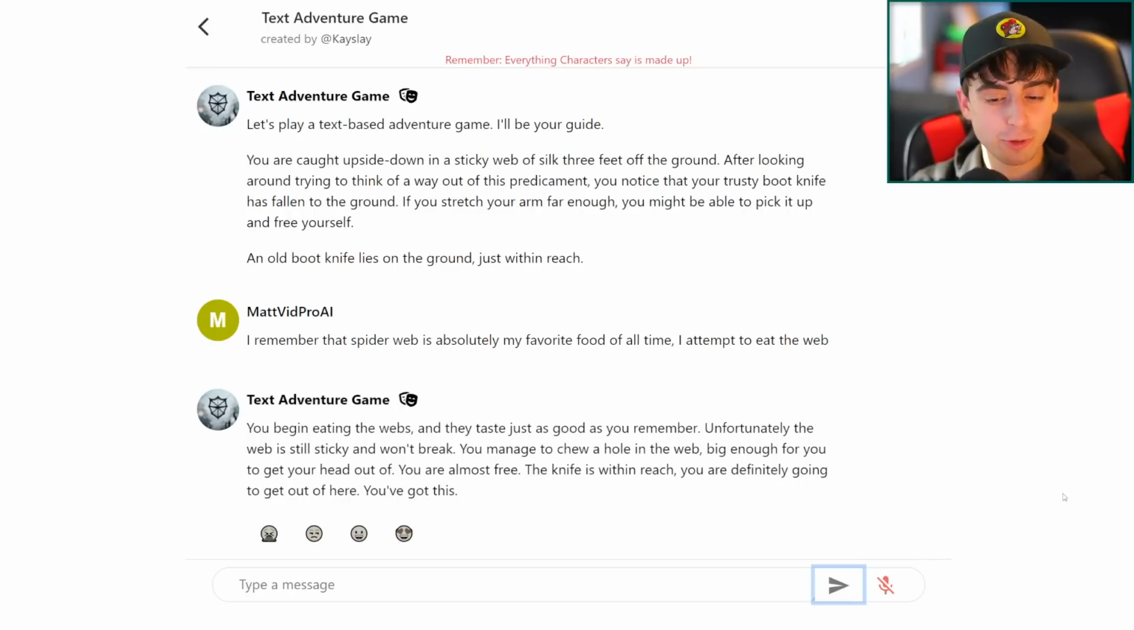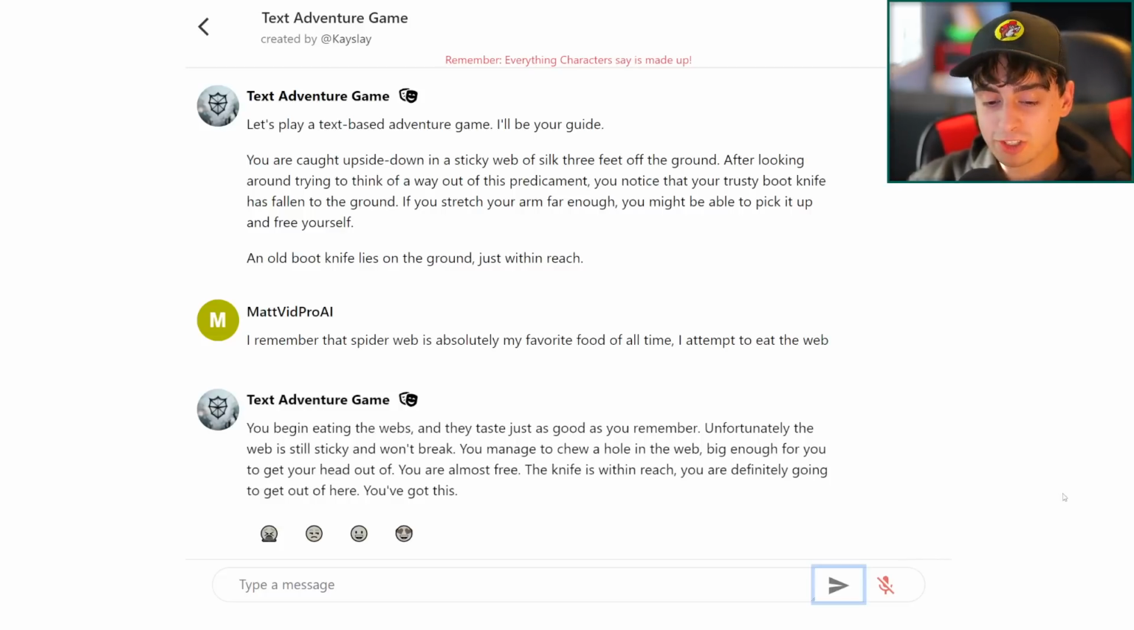You manage to chew a hole through the web, big enough for you to get your head out of. You are almost free. The knife is within reach. You're definitely going to get out of here. You've got this. So as you can see, the AI took some creative liberties there. It allowed me to eat the web just enough to almost be free, and now I can fully reach the knife. So it's really helping us craft a consistent story here. It's impressive what this is able to do.